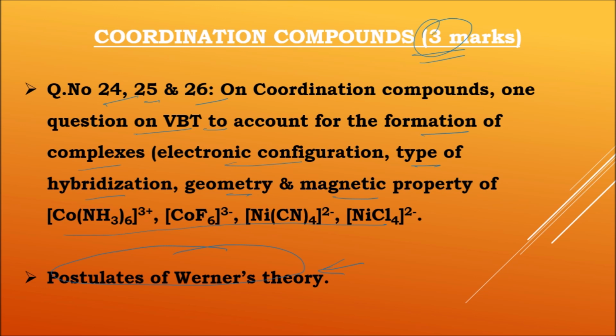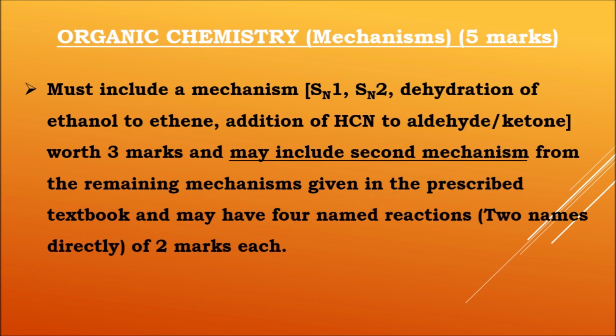Then after the coordination compounds, you can take organic chemistry. The first part in this is mechanisms. If we take mechanisms, 5 marks we can expect easily. The rule given here must include a mechanism, SN1 or SN2, dehydration of ethanol to ethene, and addition of HCN to aldehydes or ketones. Worth 3 marks.